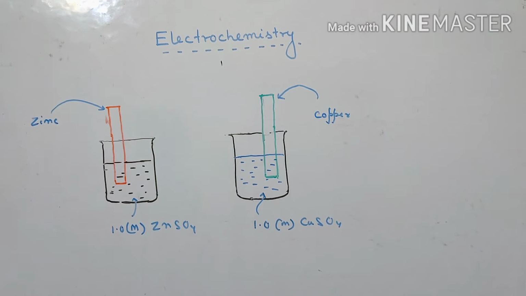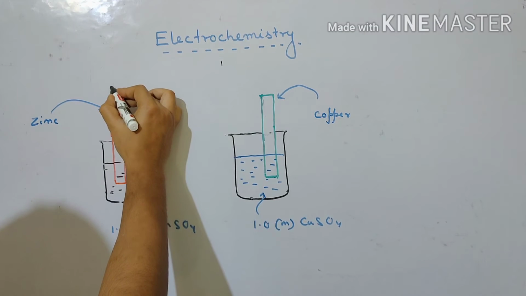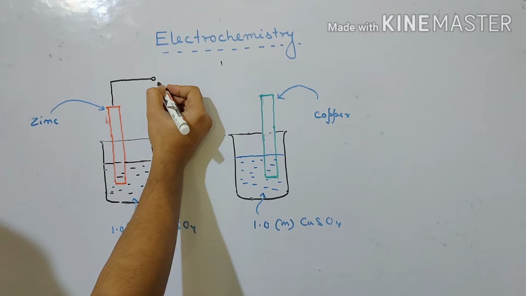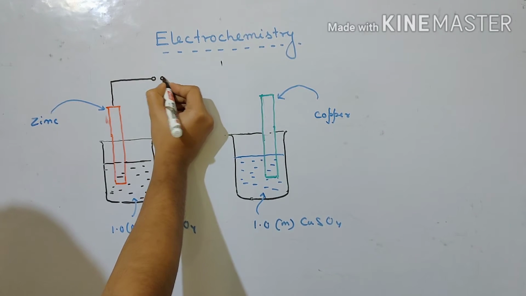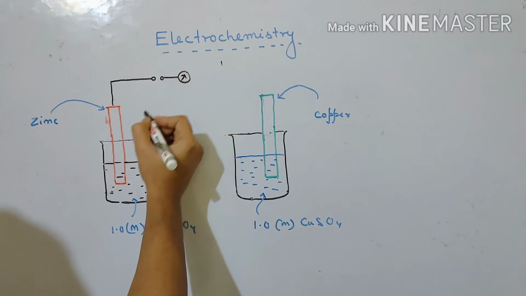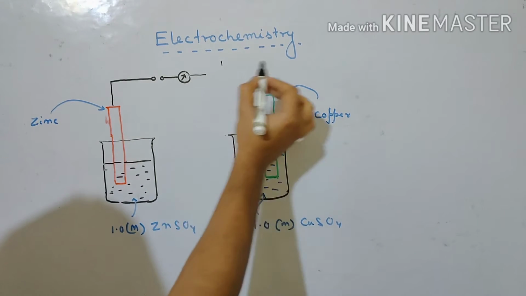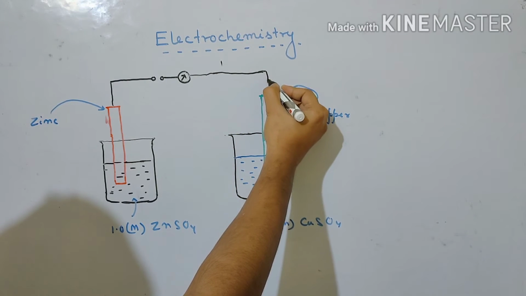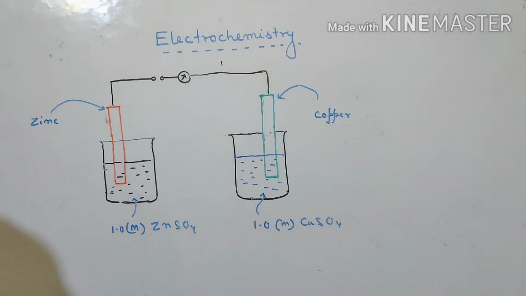So to join the solutions, we are going to take one wire like this. Alright. So we have kept one key here also. One ammeter has been kept and it is attached. I'm just trying to draw it so that you understand at least this much.